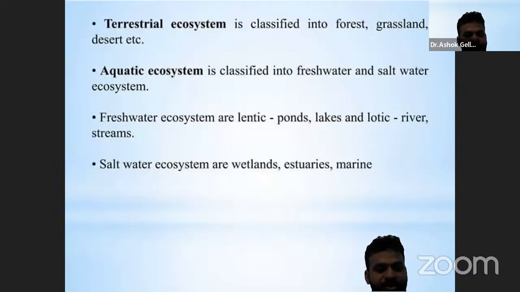The freshwater ecosystems are lentic, ponds and lakes, and lotic, rivers. These are the flowing water bodies. Ponds and lakes are stagnant water bodies. Then saltwater ecosystems are wetlands, estuaries, and marine ecosystem. The wetlands are associated with water and the soil.